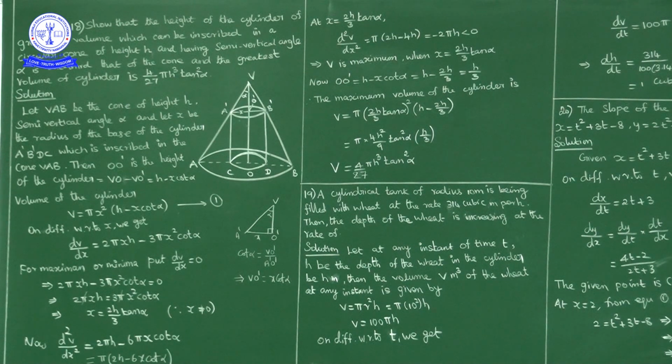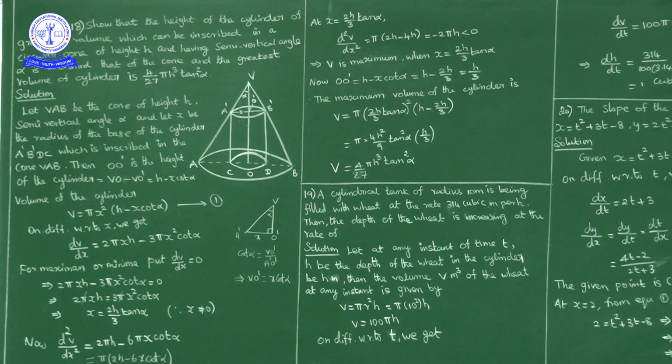Height of such inscribed cylinder is 1/3 times of height of the cone. That is one thing. And volume of such cylinder is 4/27 pi h cube tan square alpha. Now I will repeat the question once again.